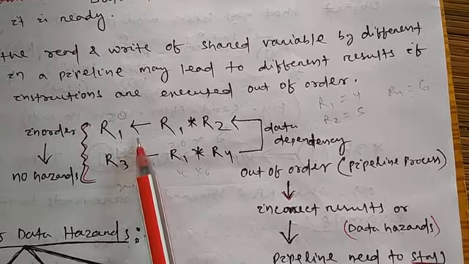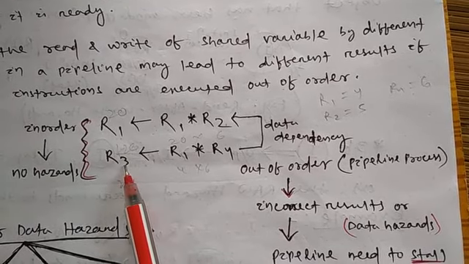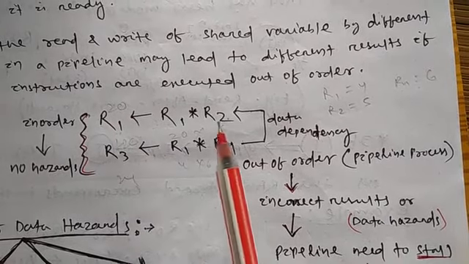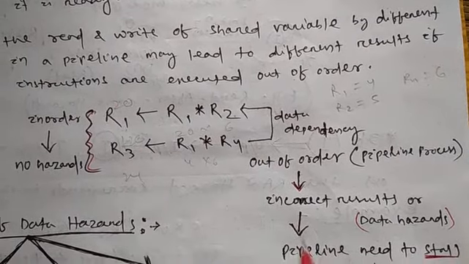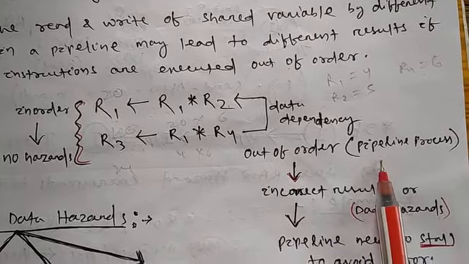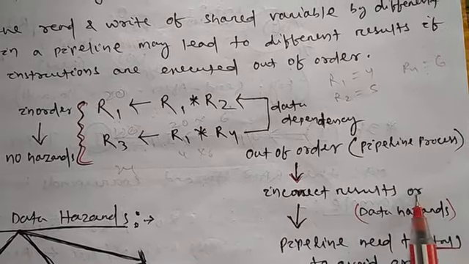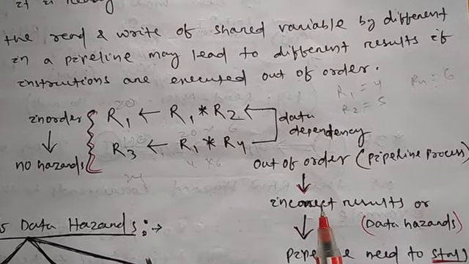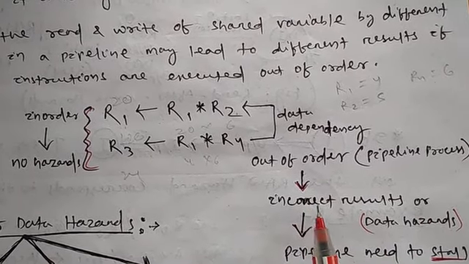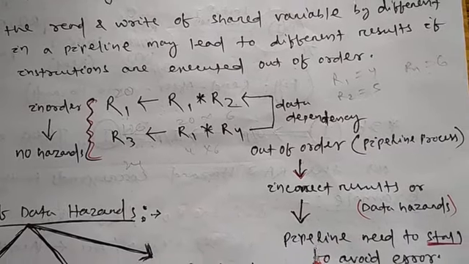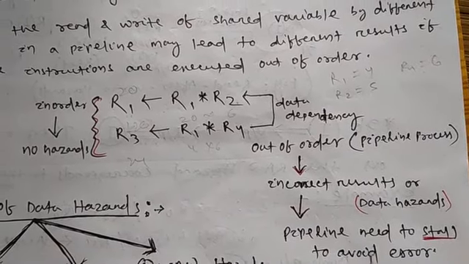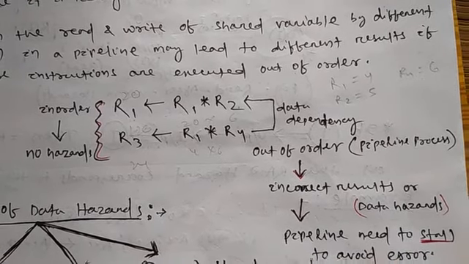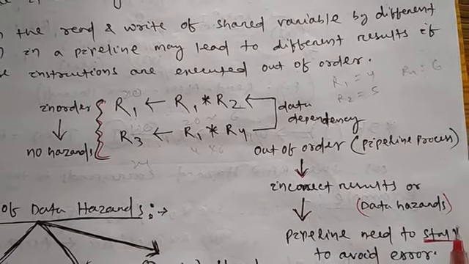Assume that the sequence order is not followed, meaning R3 is executed first, then R1 is executed. What happens? The result will be different, or an error can be created. If it is out of order, then an incorrect result will occur. So how can we prevent the problem, or the disorder system? By the help of stall, or by avoiding the pipeline executions. That is called, the pipeline needs to stall to avoid error.